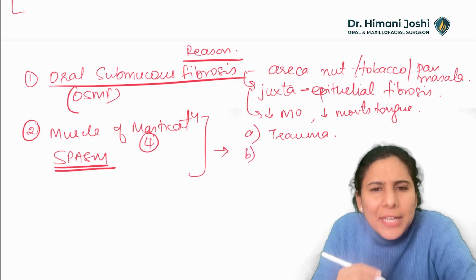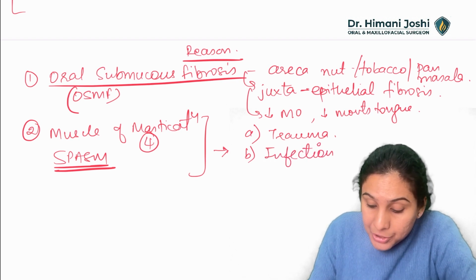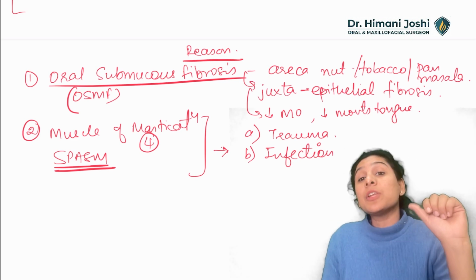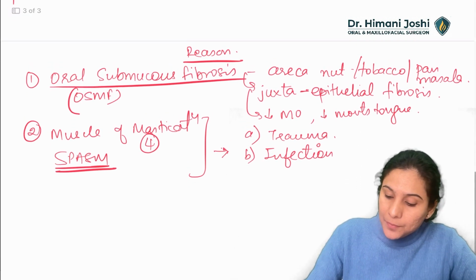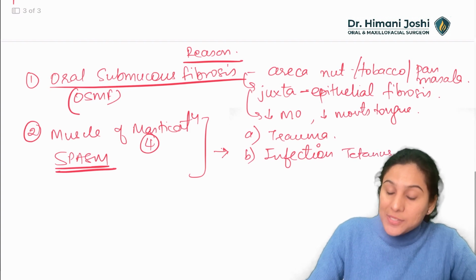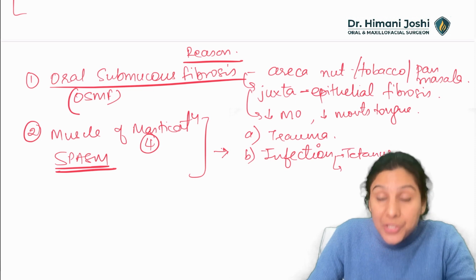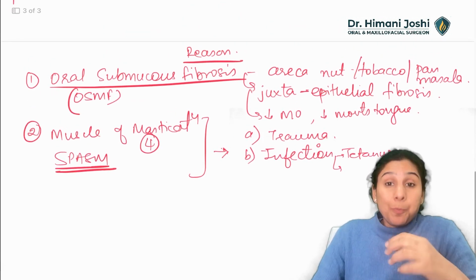Second very common reason, infection. Infection can very easily cause muscle spasm. Now what kind of infections? We know tetanus. Tetanus causes trismus. We have all read in 3rd year medicine. Local infections. We all know local dental infections like space infections.